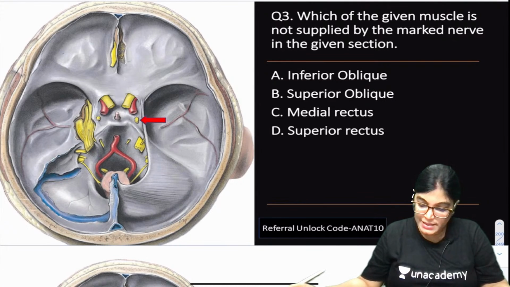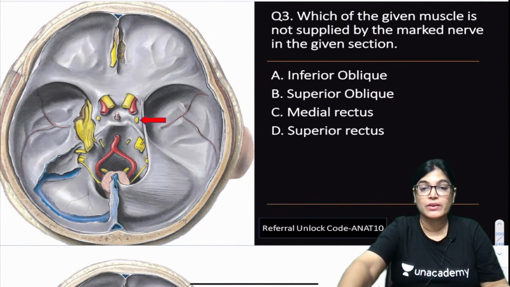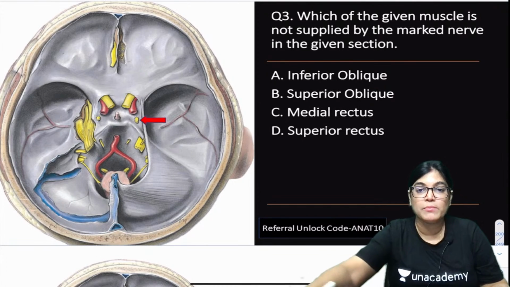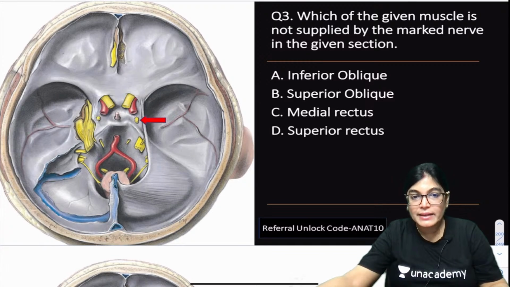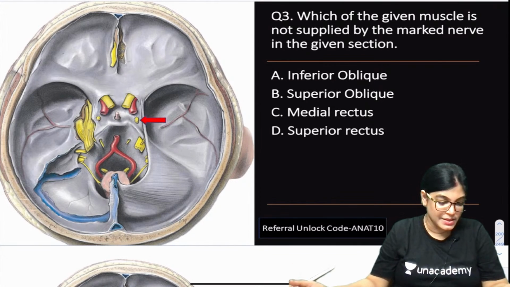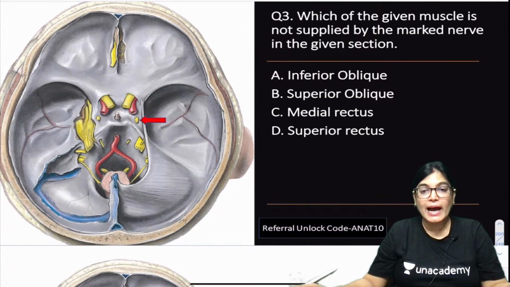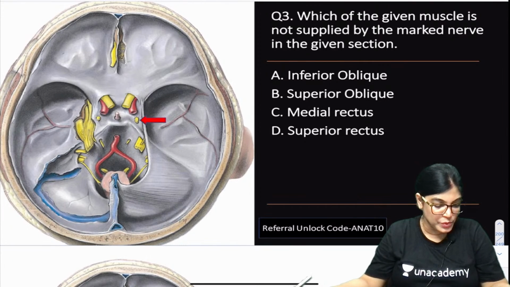Yes, so many answers are coming up. Students are giving the answers, and most of them are giving B as the answer. If you are not identifying the nerve correctly, you can give this answer, because that is easy, that is not in one category. But I will write all the nerves which are shown here, and I will identify it for you.